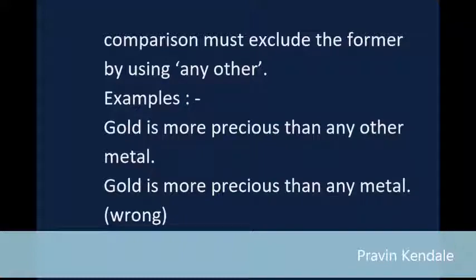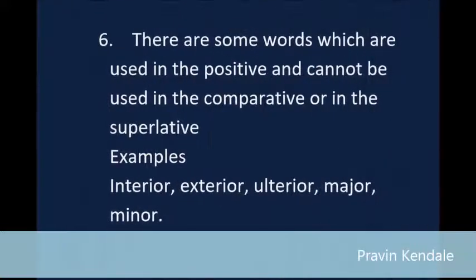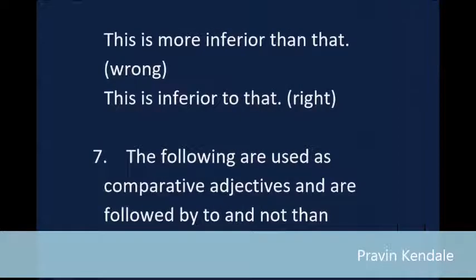6. There are some words which are used in the positive and cannot be used in the comparative or in the superlative. Examples: interior, exterior, ulterior, major, minor. "This is more inferior than that" is wrong. "This is inferior to that" is right. 7.